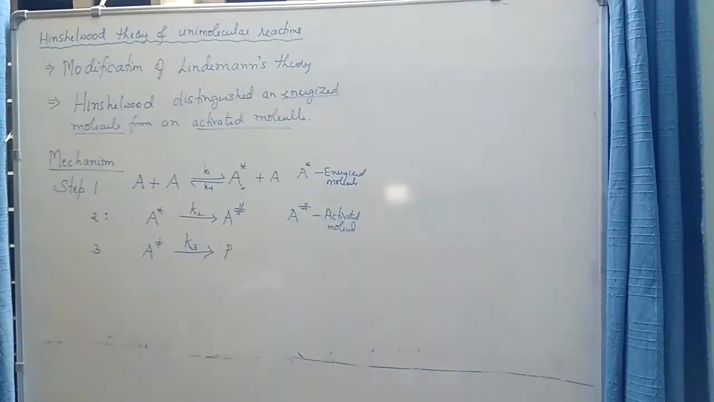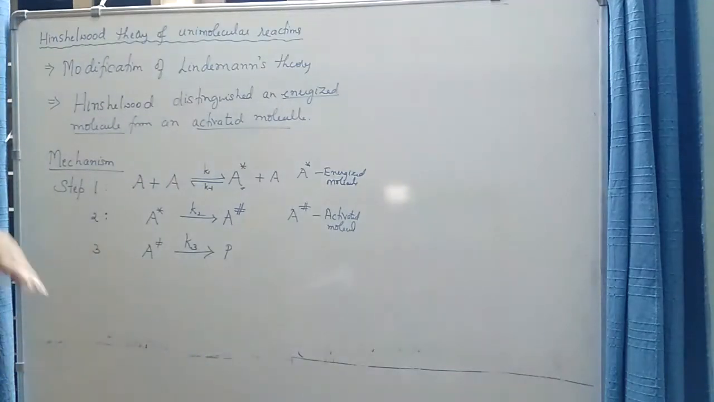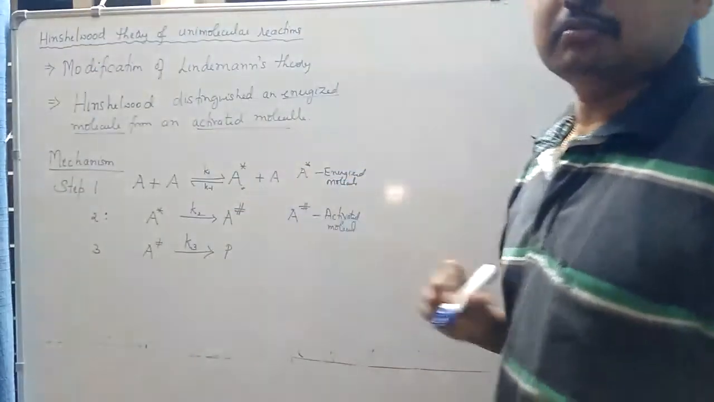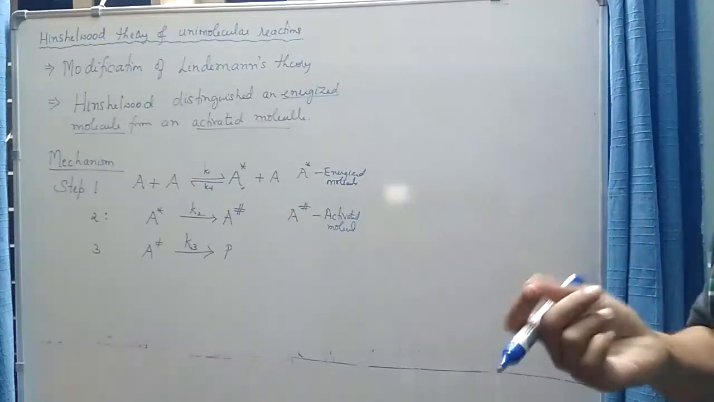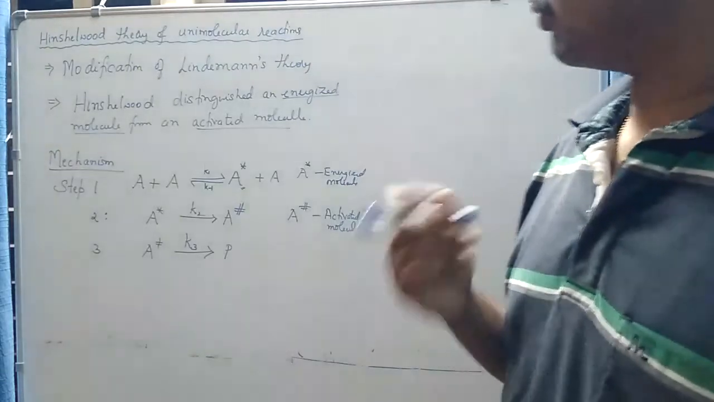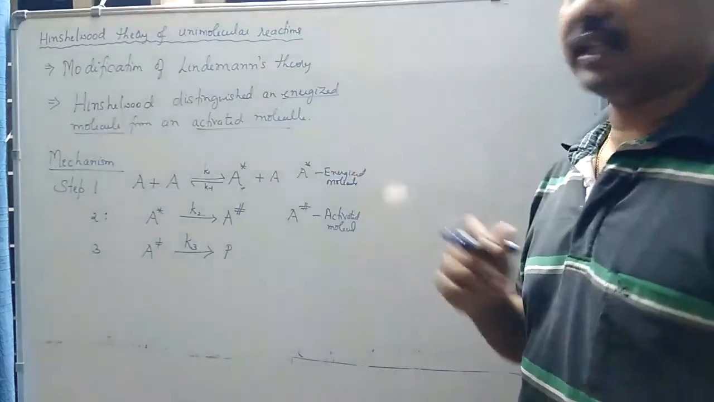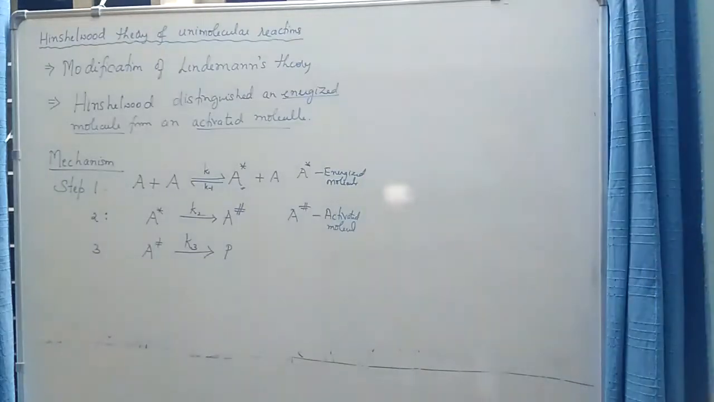Both have higher energy compared to the normal molecule, but how the energy is stored inside the molecule is quite different. So first let us try to understand the Hinshelwood definition of an energized molecule and activated molecule. A normal molecule can become energized when it undergoes collision with another molecule, and upon collision the translational energy of one molecule is converted into the vibrational energy of the other. So an energized molecule is in a higher vibrational energy state.